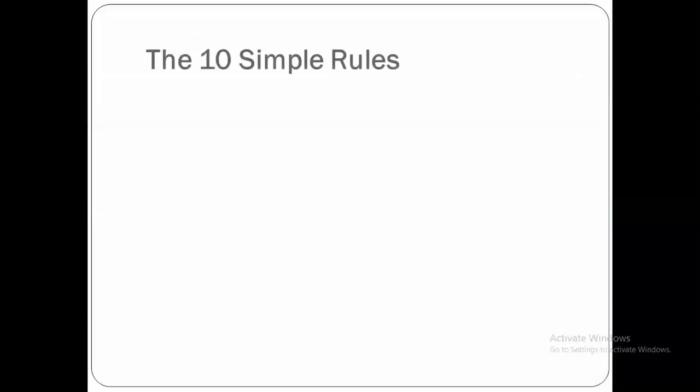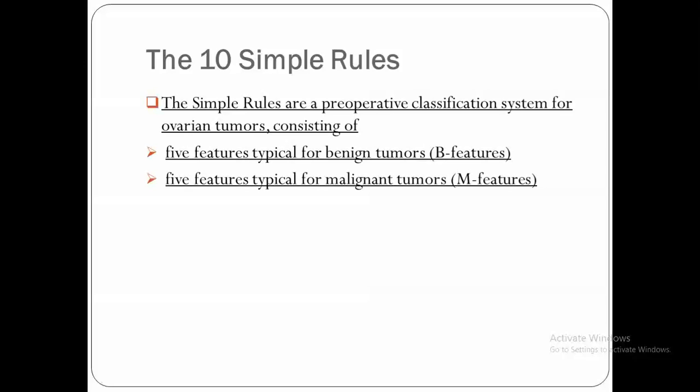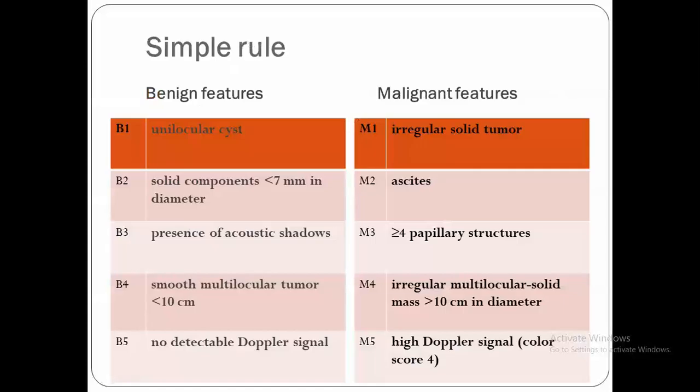This is number 1. Coming to the second system, as we said, it's composed of 10 rules. 5 go with benign and 5 go with malignant. So the classification will be B, M, or inconclusive if there are no features that go with either of them, or if there are mixed features of both of them. Now, these are the 5 benign and 5 malignant features.